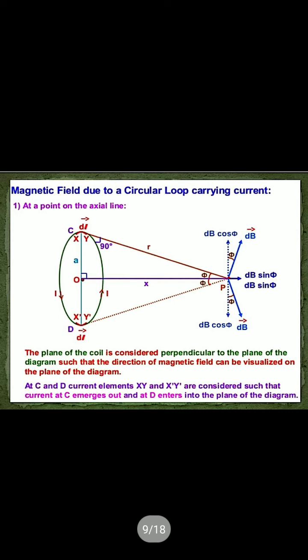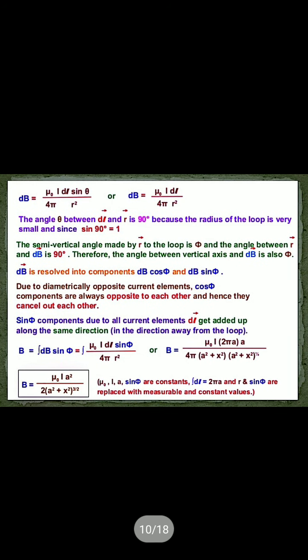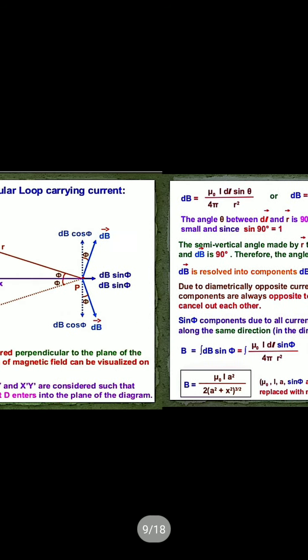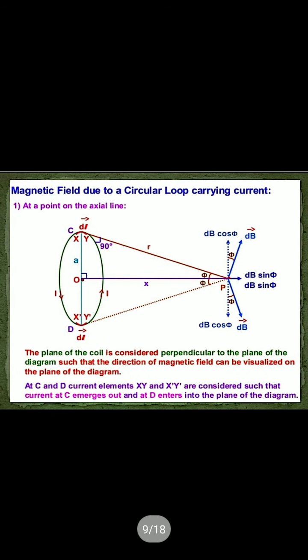So the direction of dB is perpendicular to r at the point P. So the angle between dB and the vertical axis is also phi.